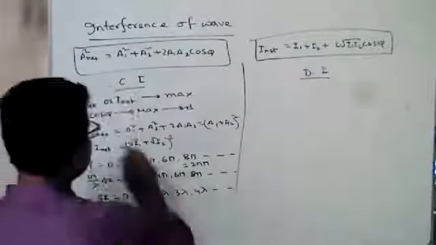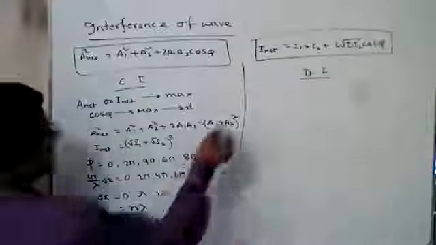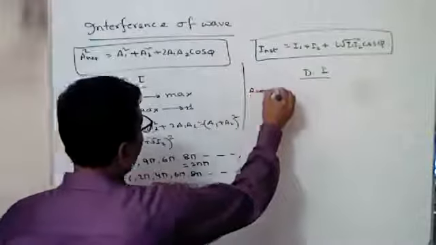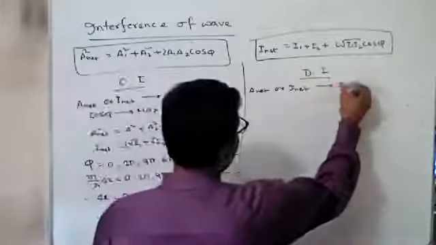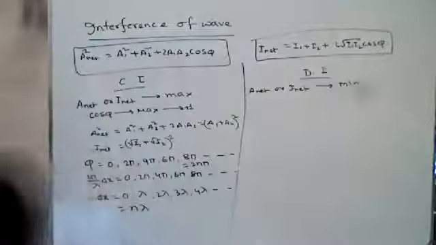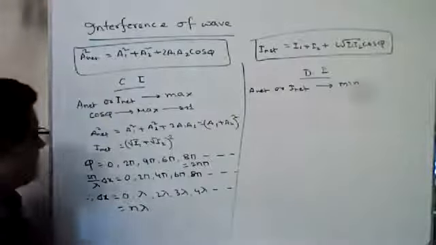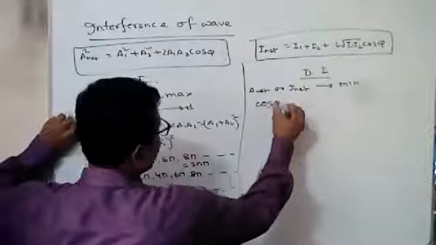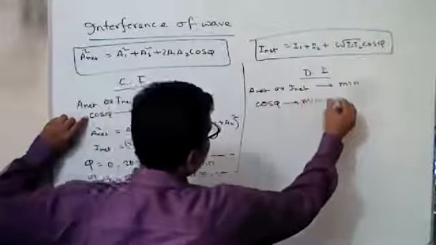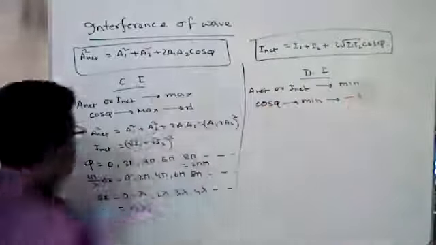Now for destructive interference, you have to remember A net or I net will be minimum. And we know cos phi must be minimum, and the minimum value of cos phi is minus 1.